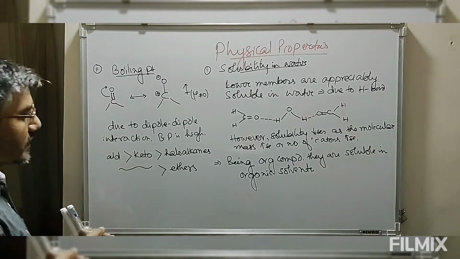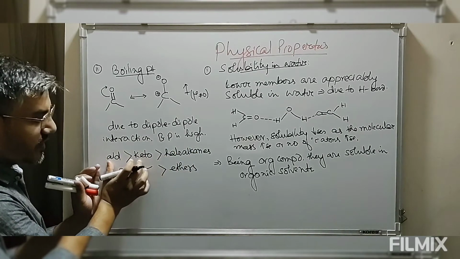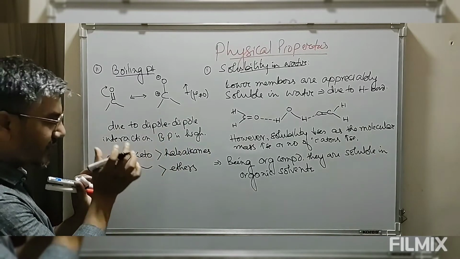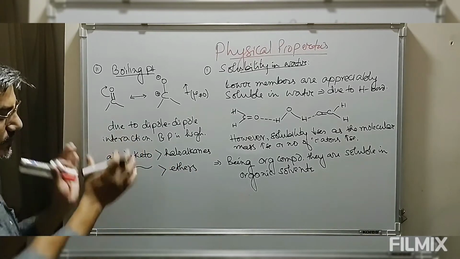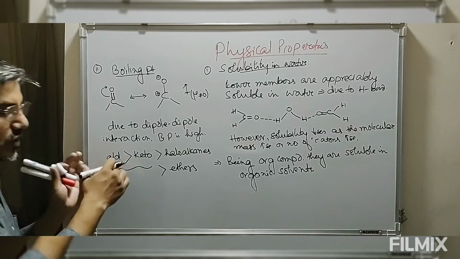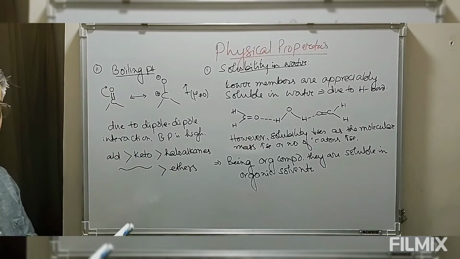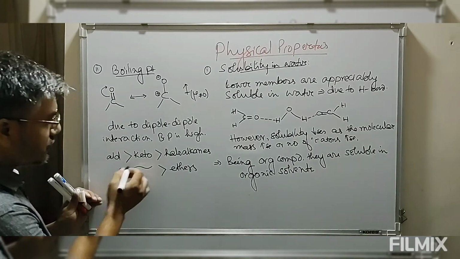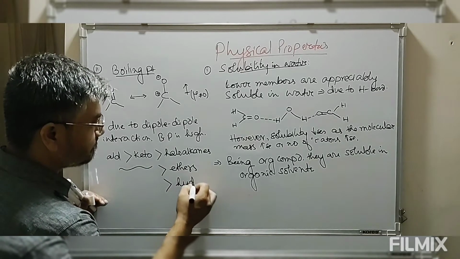The reason being, now look at this, we have a polarization here. The polarization in aldehyde and ketone is greater than that of haloalkanes, and also greater than that of ether. So therefore we say the boiling points of aldehydes and ketones are always greater than that of ethers or haloalkanes having similar molecular mass. The boiling points of aldehydes and ketones are also greater than that of hydrocarbons